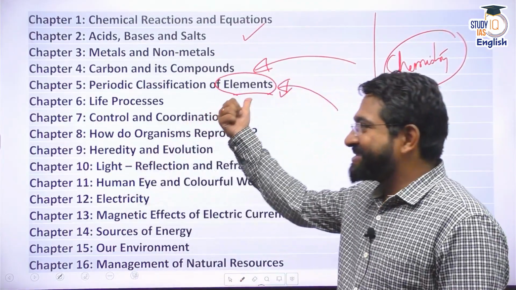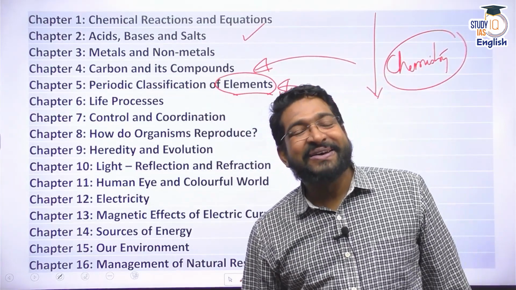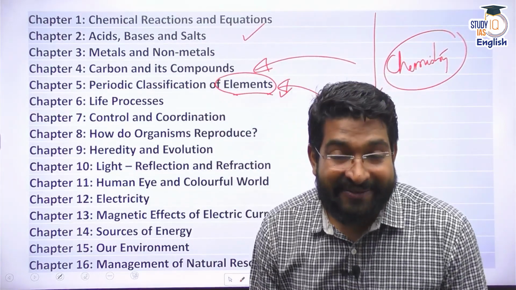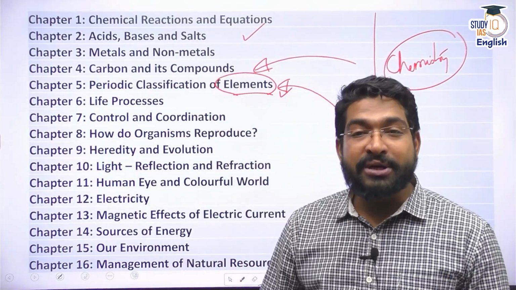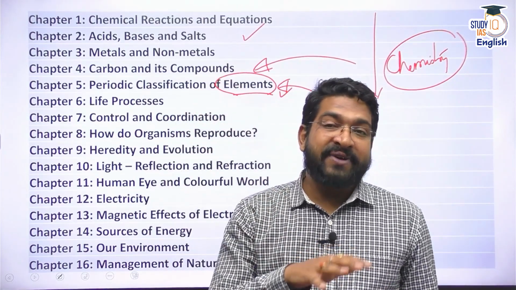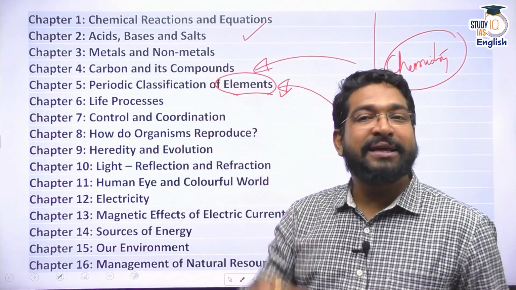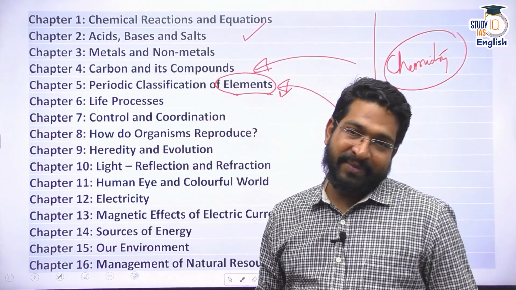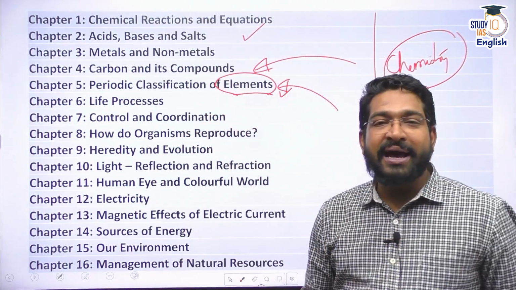Let's focus on science. Now, in this chapter 5, we will be understanding the evolution or the development of the modern periodic table, how people in earlier times classified elements, and how we have arrived at the modern periodic table. That's the basic agenda. Let us begin our interaction.